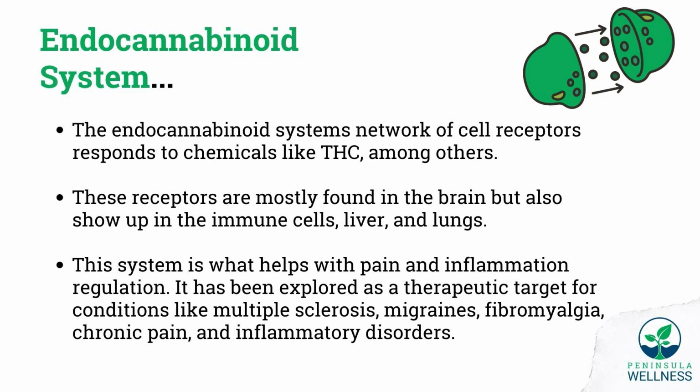The endocannabinoid system network of cell receptors responds to chemicals like THC, among many other cannabinoids. These receptors are mostly found in the brain, but also show up in the immune cells, liver, and lungs. This system is what helps with pain and inflammation regulation. It has been explored as a therapeutic target for conditions like multiple sclerosis, migraines, fibromyalgia, and chronic pain.